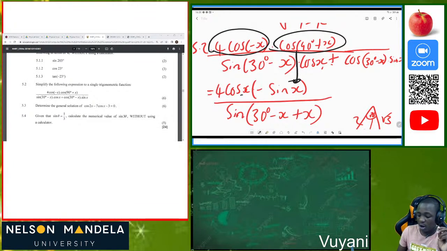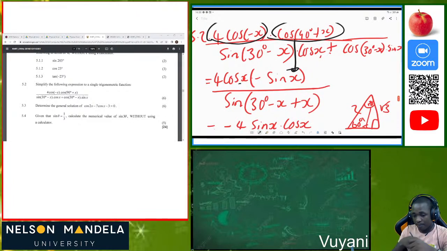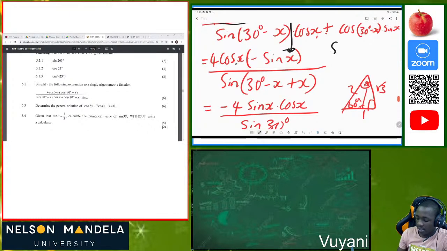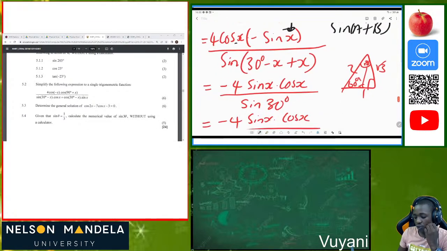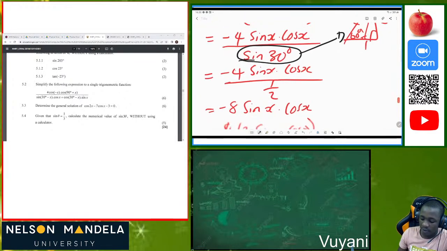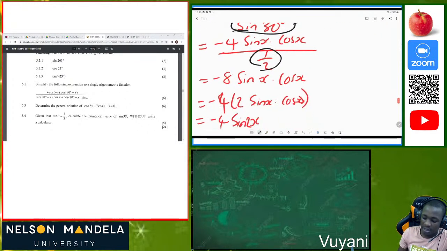Then at the denominator, when we read sine 30 minus x, we realize that it's sine cos cosine. Every time it's sine cos cosine, your mind must think that these are compound angles. So we apply the compound angle for sine of a plus b because of the positive sign which we have here. After that we were able to solve it, and we saw that this is a special angle, so we use a special triangle. Then we get our 1/2. Then like terms, and we get -8.